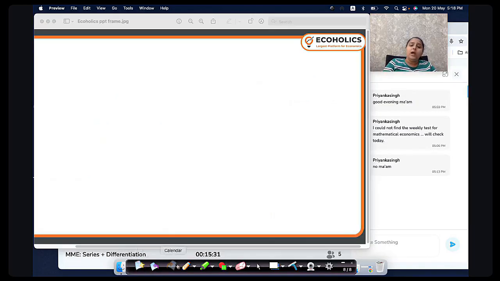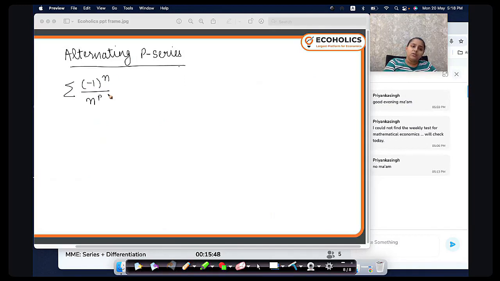Okay. After this, the last one is the alternating P series. It was the P series in the starting. So what does an alternating P series look like? It looks like minus 1 raised to the power n, over n raised to the power p. This series converges if p is strictly greater than 0. This diverges if p is strictly less than 0.